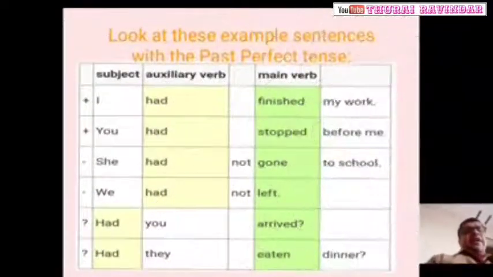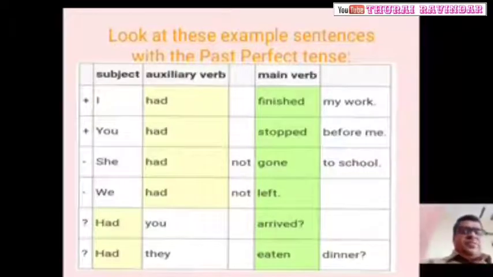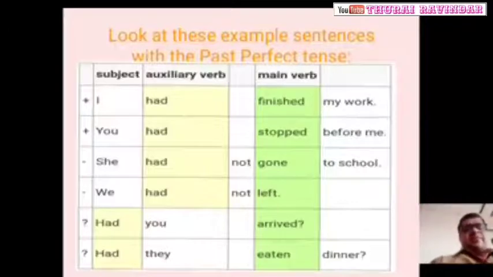Look at the example sentences with the past perfect tense. I request all my students, keep an eye on this slide I prepared especially for you. Look at these example sentences with the past perfect tense.